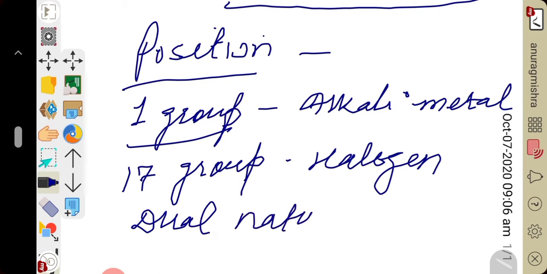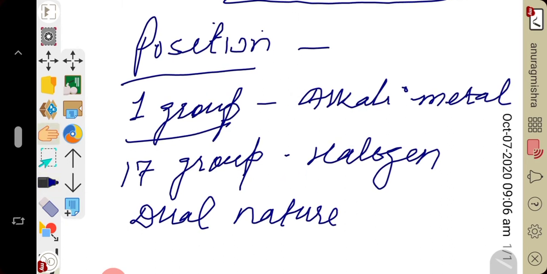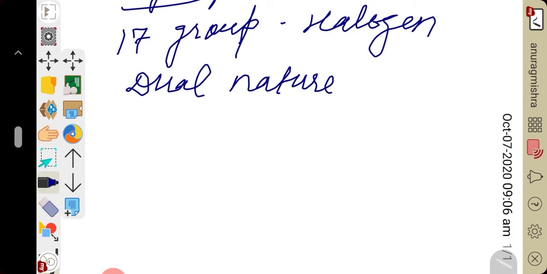Dual nature means having two natures. Since it resembles the alkali metals of group 1A and the halogens of group 17, that is 7A, why is hydrogen having dual nature? Because its properties are similar to first group elements as well as group 17 elements. That's why hydrogen is of dual nature. I hope you understood. Now let's see how the properties of hydrogen are similar to alkali metals as well as halogen family elements.